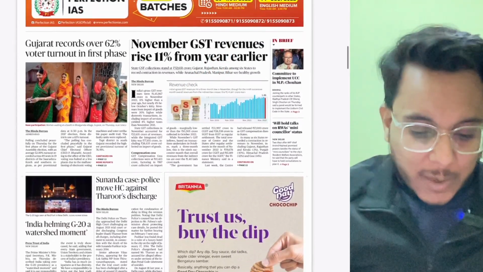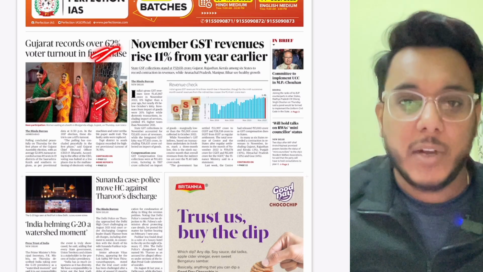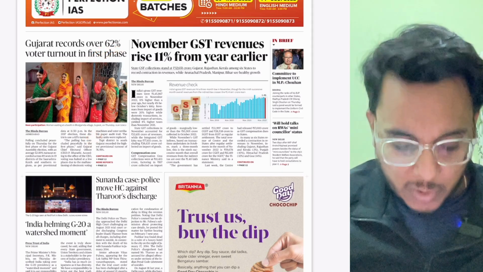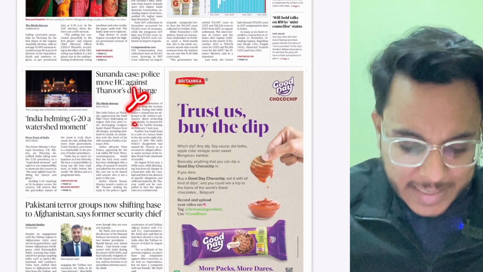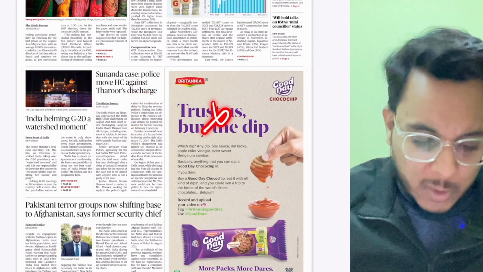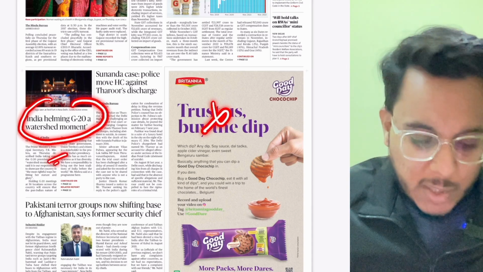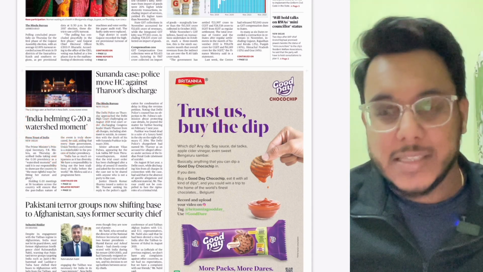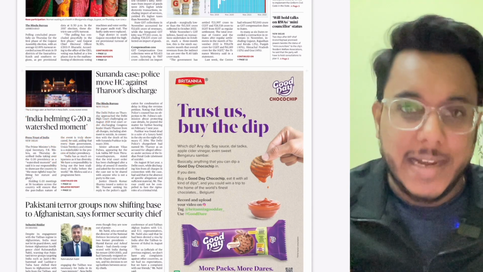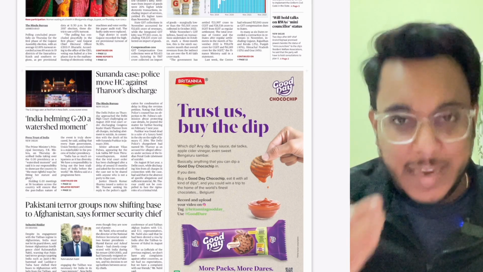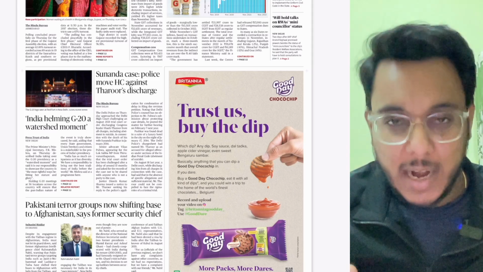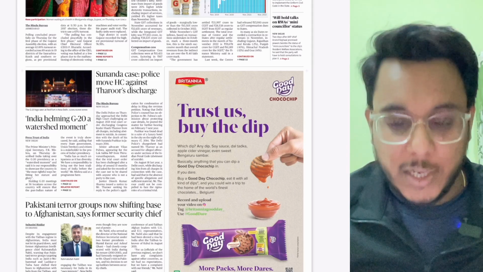Then Gujarat records a 62% voter turnout in the first phase, which is good. Then moving on here, the Sunanda case. Basically these articles are not very important with respect to the examination. India helming G20, a watershed moment. Yesterday was 1st December and India formally took over the G20 presidency. Even yesterday we discussed one article in this direction in the newspaper.